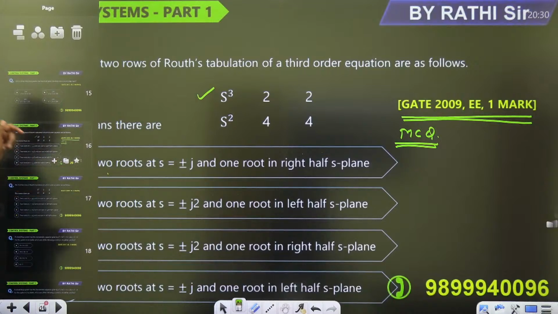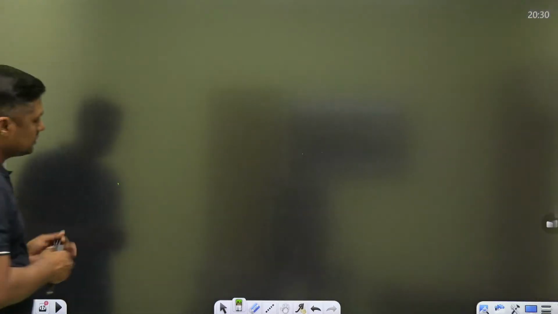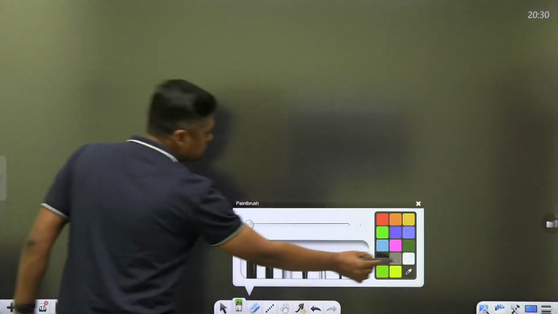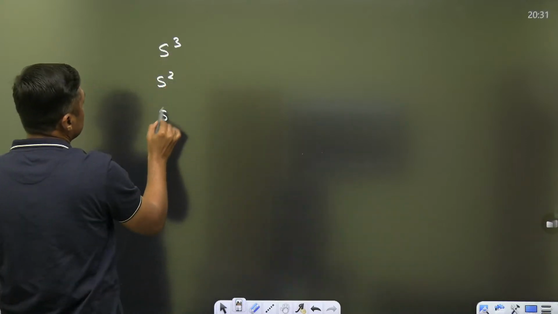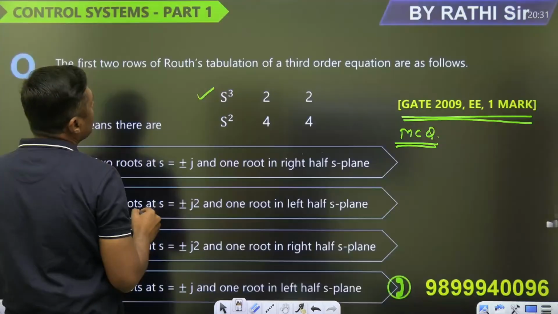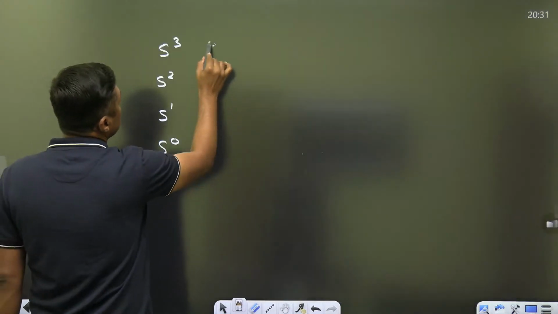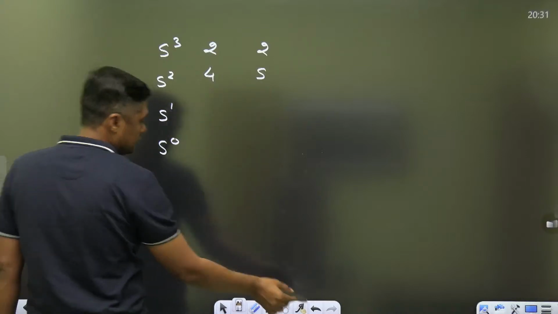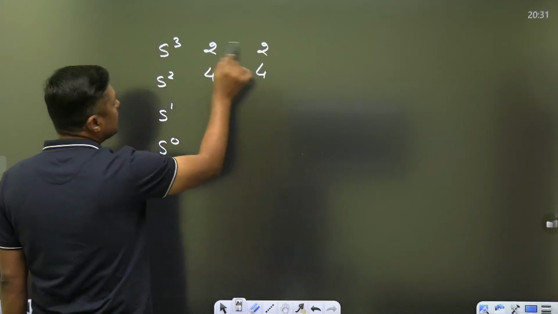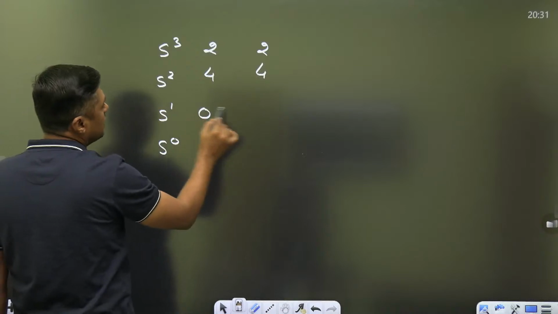Watch this. First of all, this is 2, 4. Always remember, when ratios are the same, you will get 0 here, 0 here.